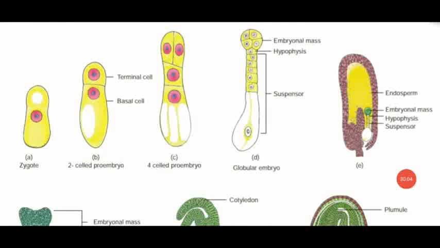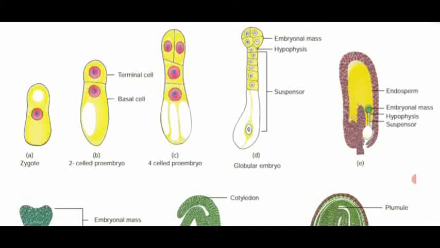Dear students, this is the diagram which is given in your textbook. First one, the diploid zygote. It undergoes division, forming the two-celled pro-embryo. Then they undergo vertical and transverse division in the terminal cell, forming the four-celled pro-embryo. Then the terminal cell undergoes several divisions and forms the embryonal mass. This shape is called the globular embryo. The basal cell undergoes division to form the 8 to 10 celled suspensor.